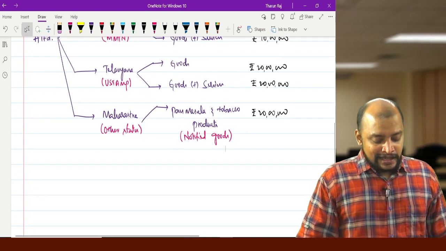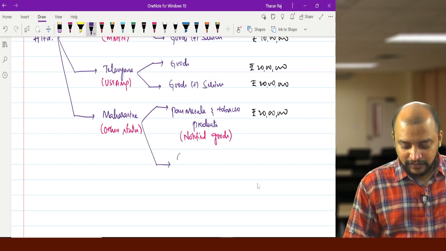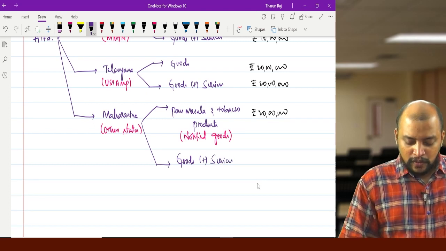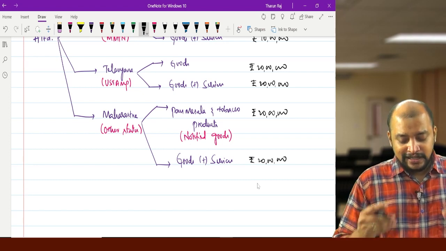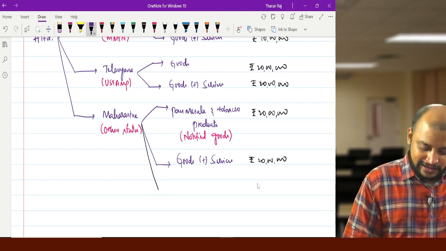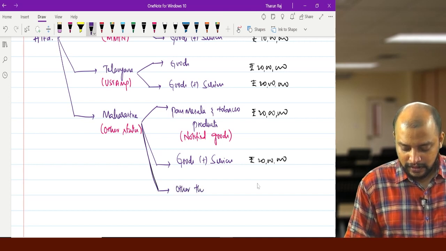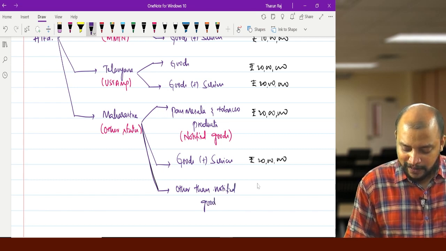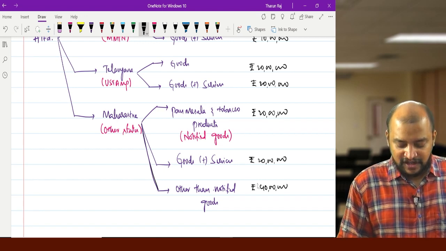Okay. And suppose if it is goods plus services, then what will be the limit? Then the limit will be 20 lakhs. If it is other than notified goods, then what will be the limit? Then the limit will be 40 lakhs. Other than notified goods, the limit will be 40 lakhs.